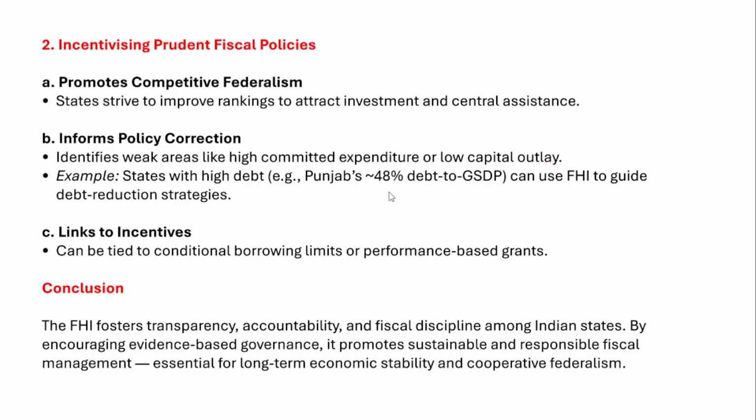For example, Punjab's 48% debt to gross state domestic product highlights states with high debt. So they can use the Fiscal Health Index to guide debt reduction strategies. And apart from that, the Fiscal Health Index of Niti Aayog can also be linked to the incentives provided by the central government to the respective states. So therefore, it can be tied to conditional borrowing limits or performance-based grants given by the center to the state governments.